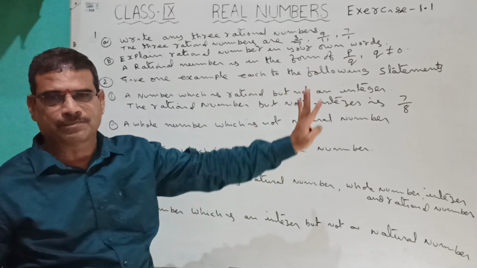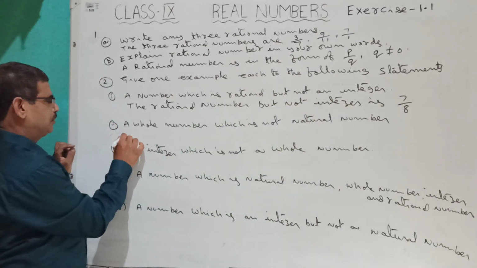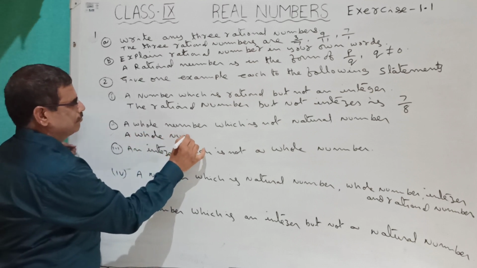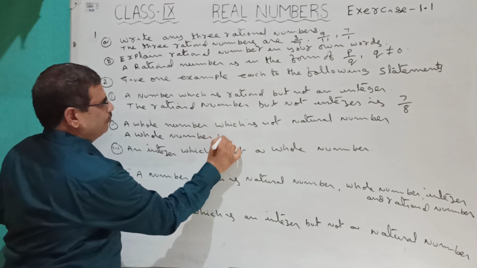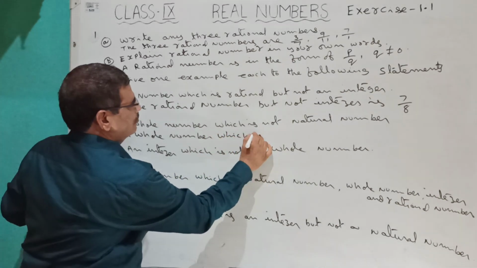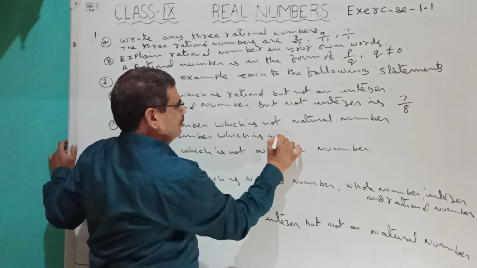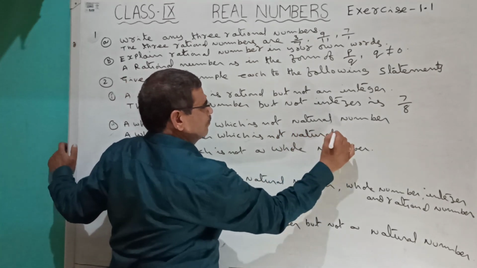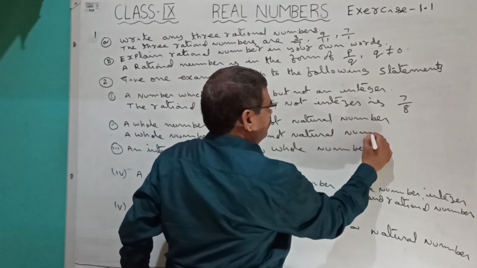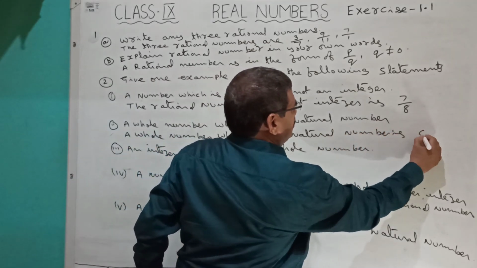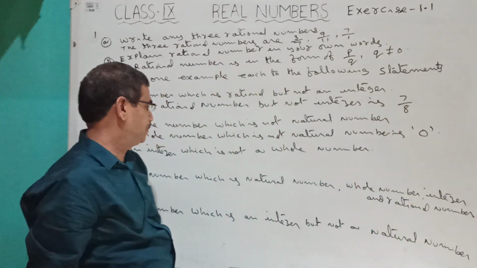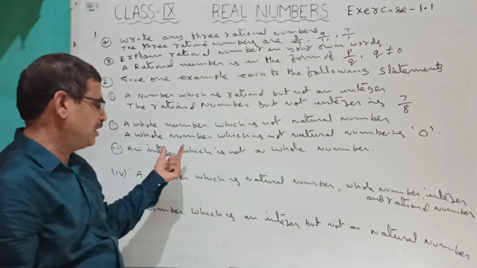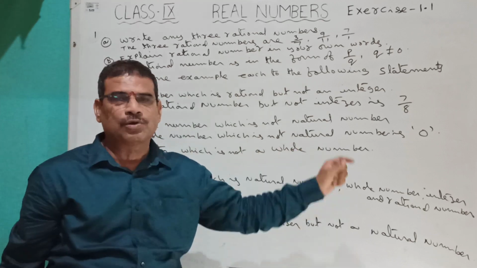He is asking the same. So a whole number which is not a natural number is 0. Next, an integer which is not a whole number. You have to say an integer, but it is not a whole number.